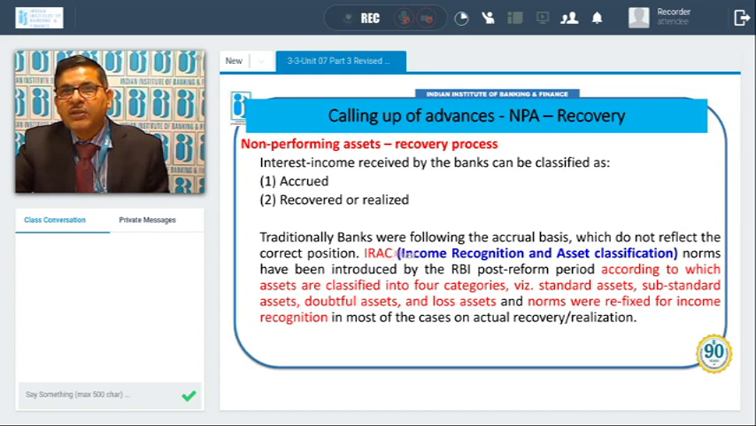Then IRAC norms, which are called income recognition asset classification norms, have been introduced by the RBI long back in the post-reform period, according to which assets are classified into 4 categories. What are those 4 categories of NPA? Standard asset, substandard asset, doubtful asset, and loss asset, based on the period of account becoming NPA. And norms were refixed for income recognition in most of the cases on actual recovery. So after once account becomes NPA, then income recognition will be on the actual recovery basis, not on the accrued basis. Whatever amount has been recovered, that only will go to the profit and loss account.